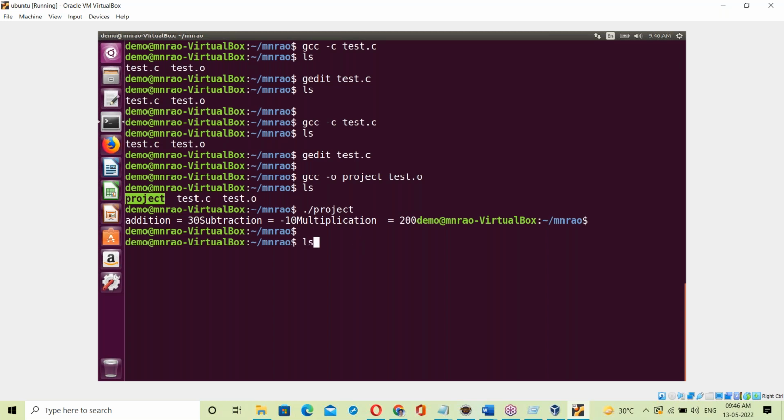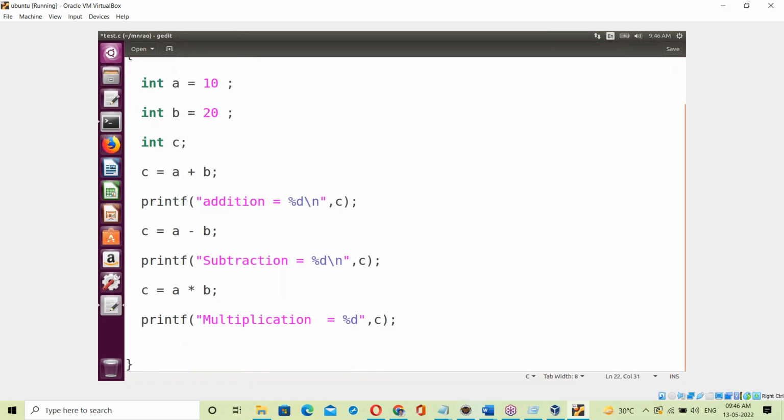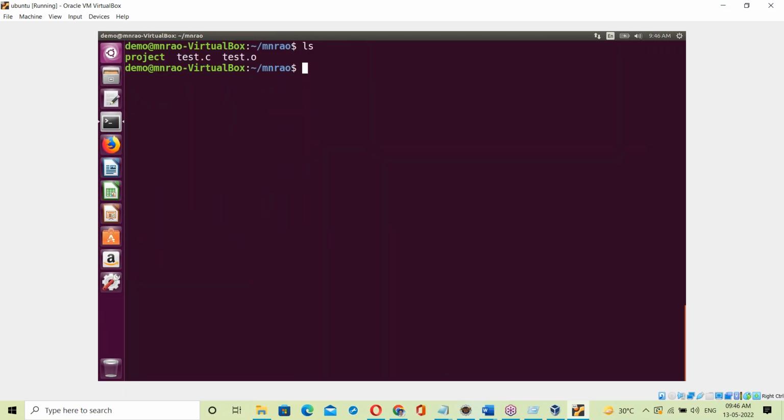Next we should take output to the next line. Let me change the program: add backslash n to take output to the next line. Save and close. Then ls. Now I'm creating the exe file again here. See this, remove.